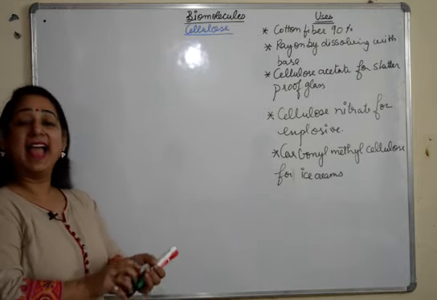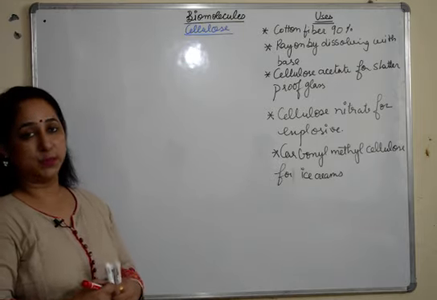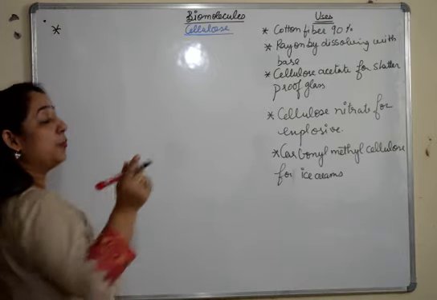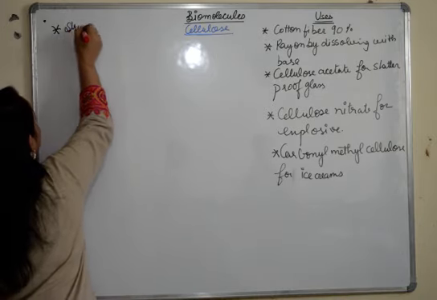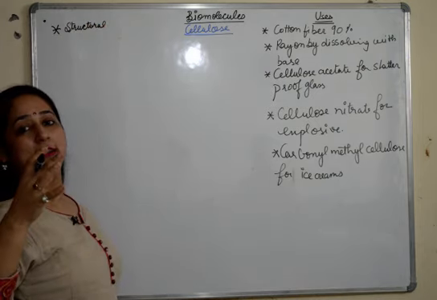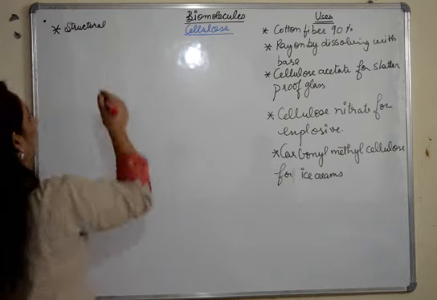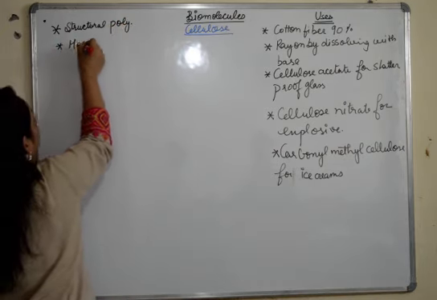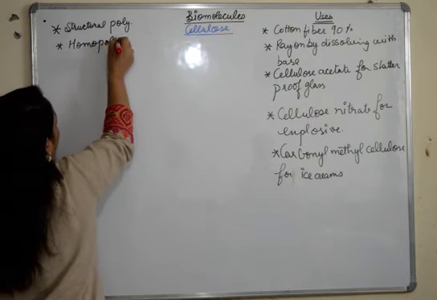Cellulose, first of all, as done in our previous videos as well, is a structural polysaccharide. Why structural? Because it is going to give rise to the whole cell wall. Second, it is also a homopolysaccharide.